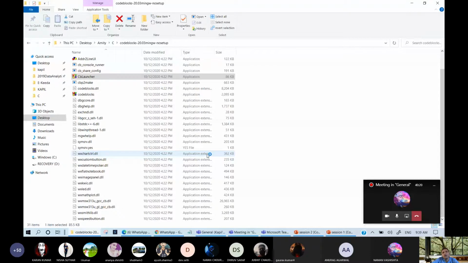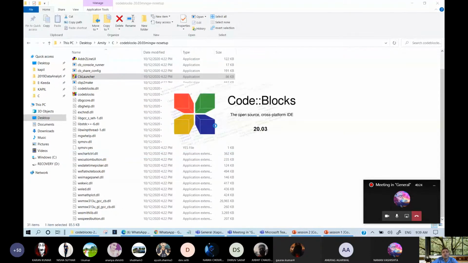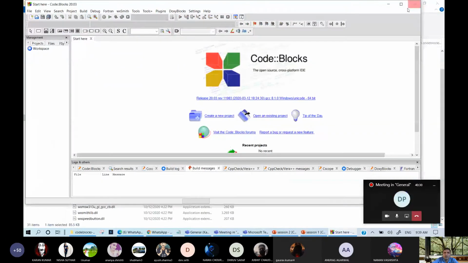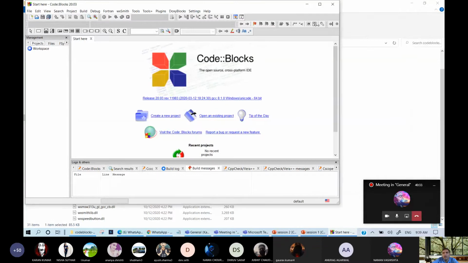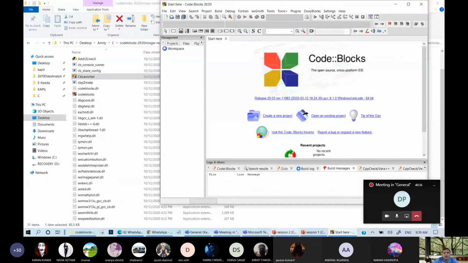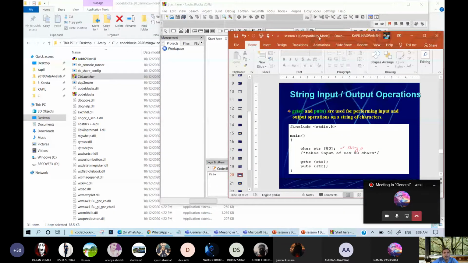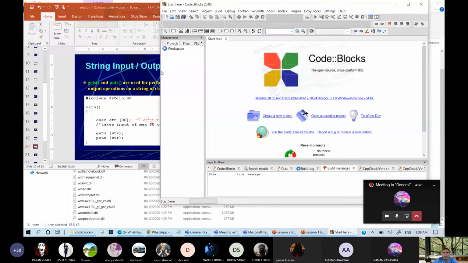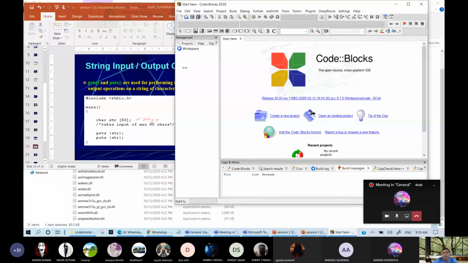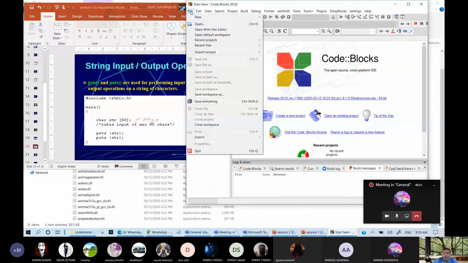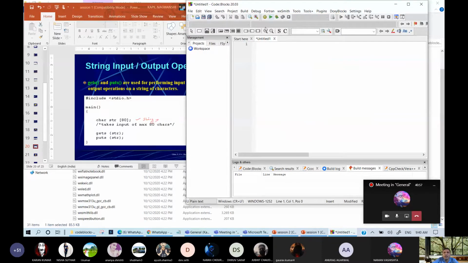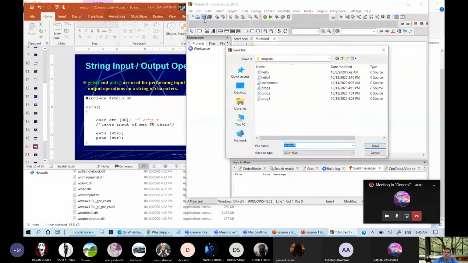Now it is asking this question, and now Code::Blocks is available. So this is our Code::Blocks, and this is our file. We need to write the program in side by side mode. To avoid any error, I'm using this file: go to File and then New. It will ask for a new file, just click on Empty File. After this, first you need to save it. So this is our program, get and put demo.